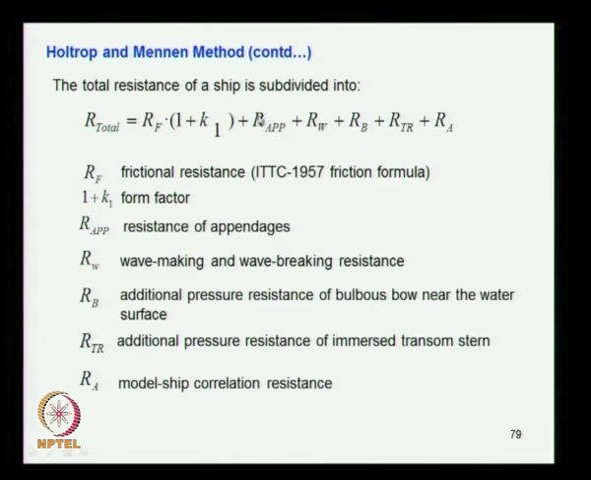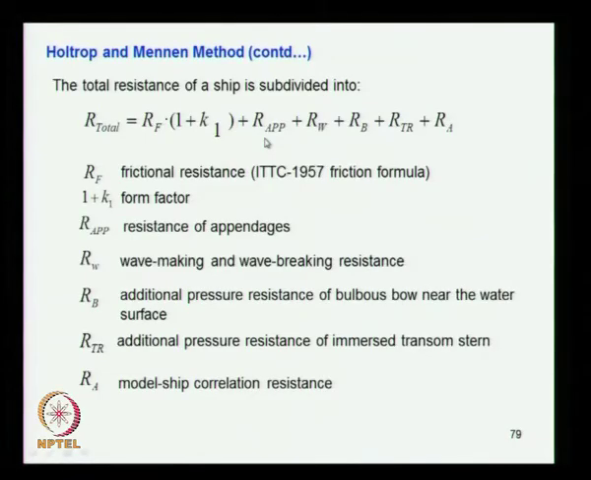Often you do the resistance test without the appendages, without the rudder, without the bilge keel, without the shaft brackets. So there are many appendages which are not included in the resistance estimation performed by model test. If they are not included, then you have to give an allowance for the additional resistance offered by the appendages. That is what is given here by this term.